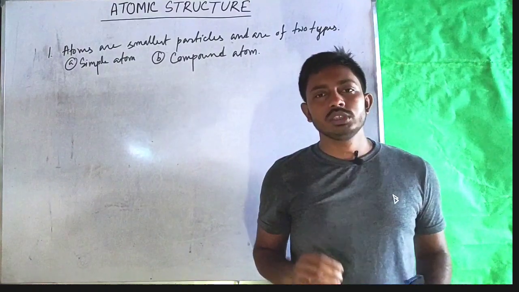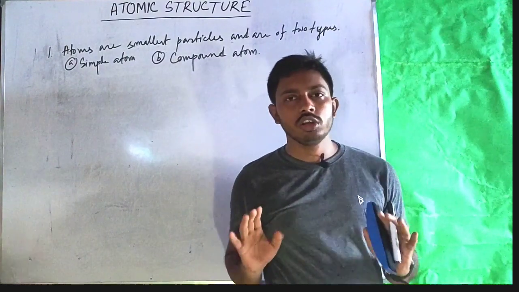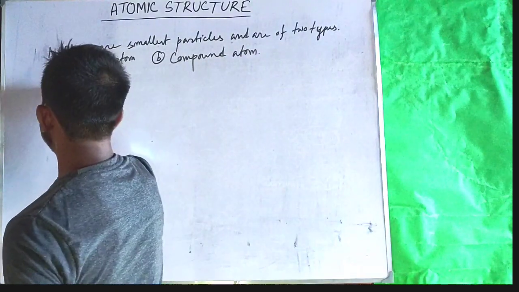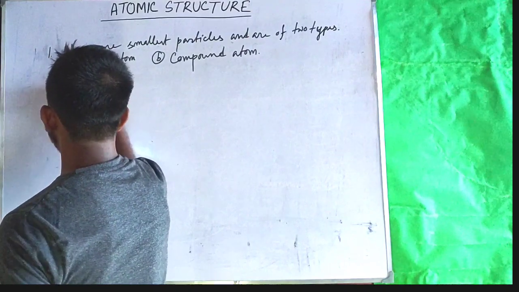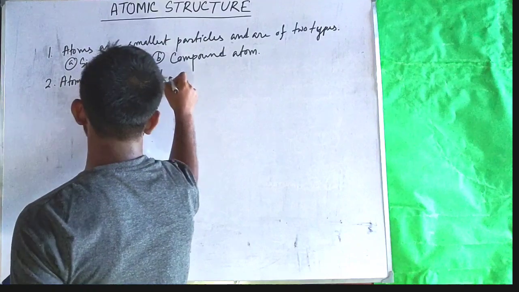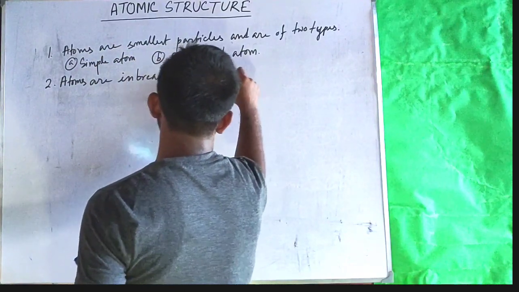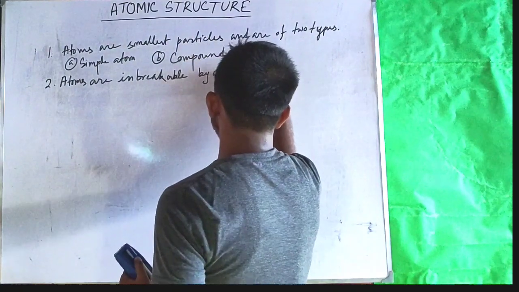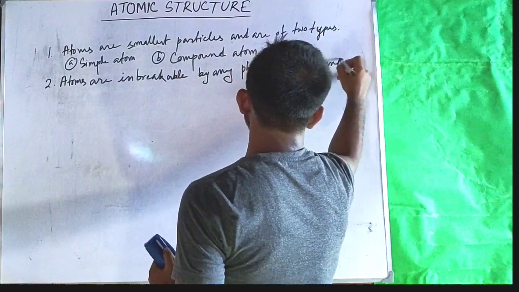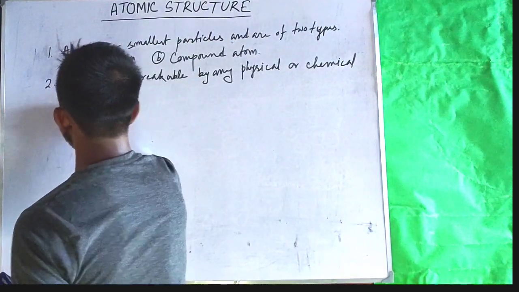The second postulate was atoms are unbreakable by any physical or chemical means. So, number 2, atoms are unbreakable by any physical or chemical process.